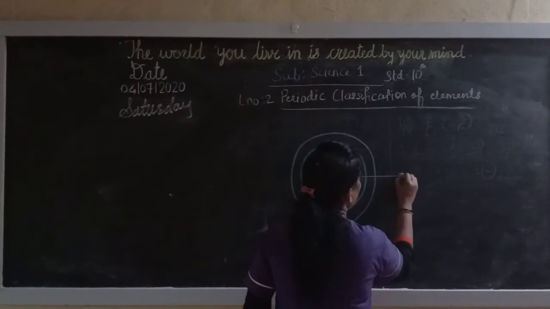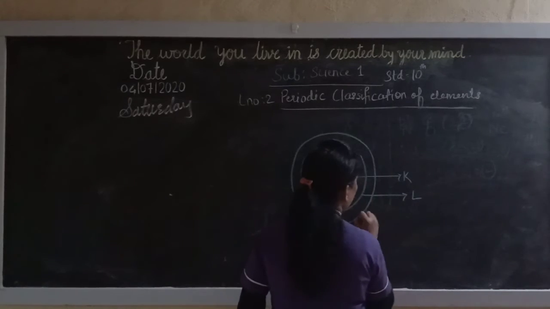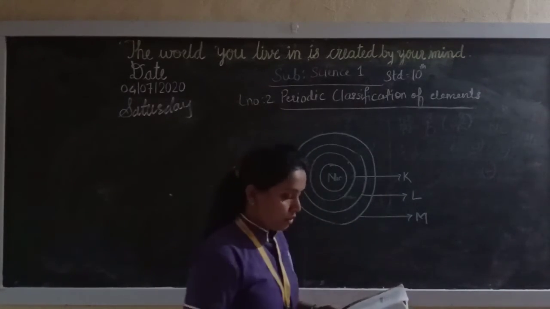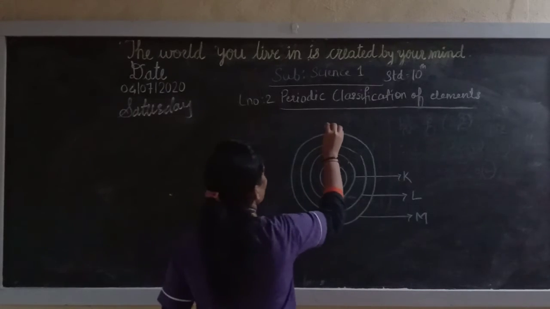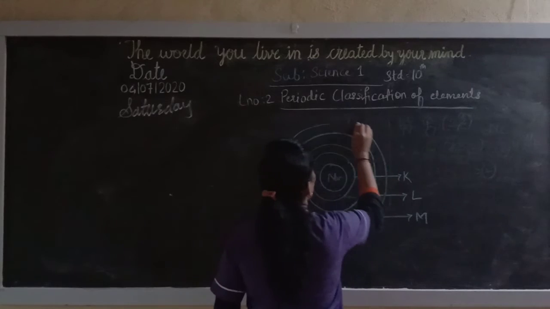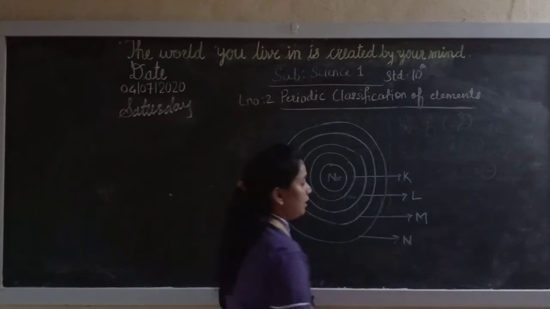So the first one is K, second one is L, third one is M. One more we will put, that is N.